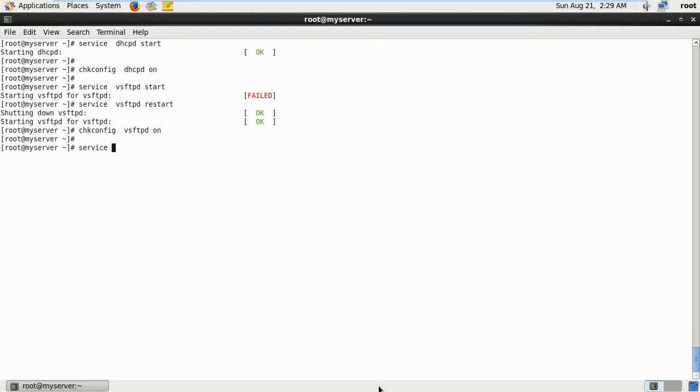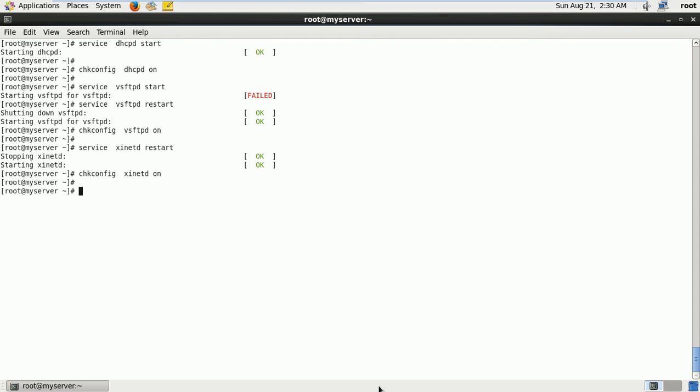And the service XINETD, by default it will be started. You go for a restart and chkconfig, and by default it will be on actually, no need to start it manually, and XINETD on. So now your PXE boot server is ready.